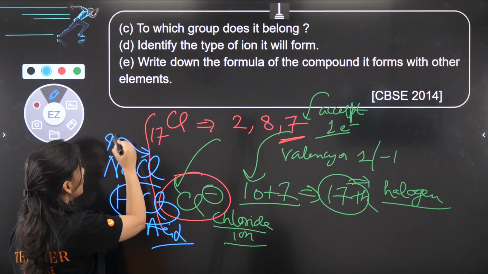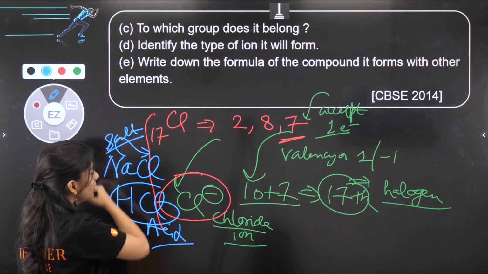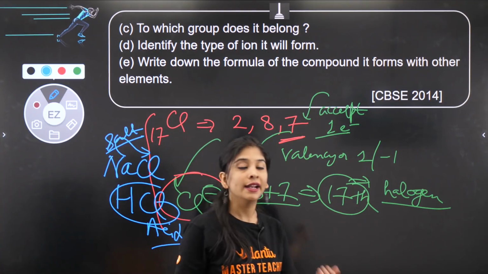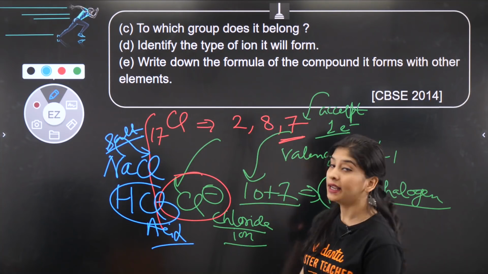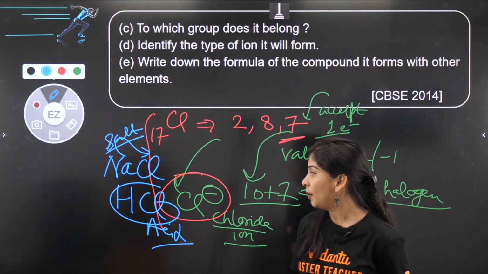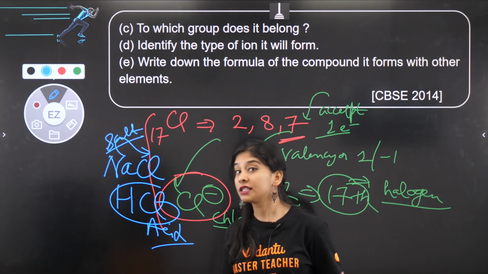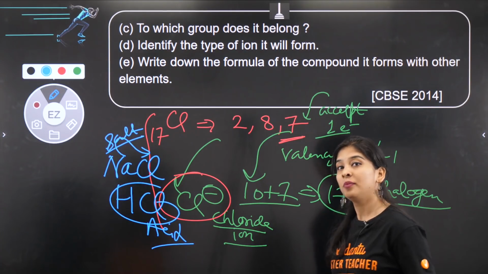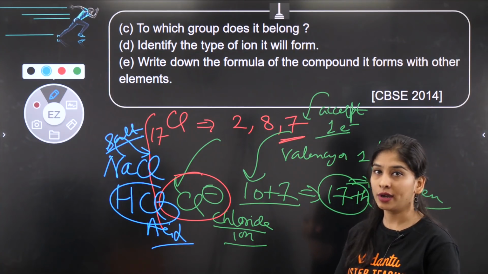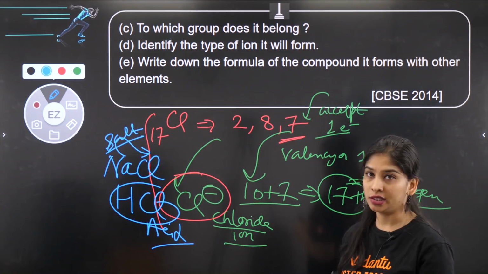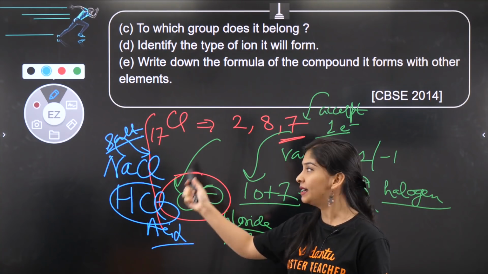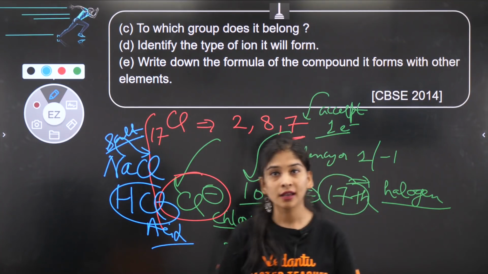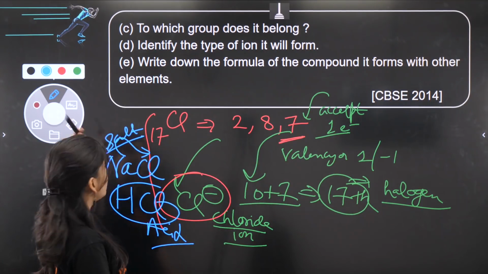So it has a capacity to make salt as well as acid, and it can combine with itself in the form of Cl2 also, but he is asking about other elements. Okay, so that can also form acid. It's a very important question, good question. Please make some short notes for it, okay? Or else please download the PDF. Right, this is clear. That has a capacity to make acid as well as salt. Yes, so very good and important question.